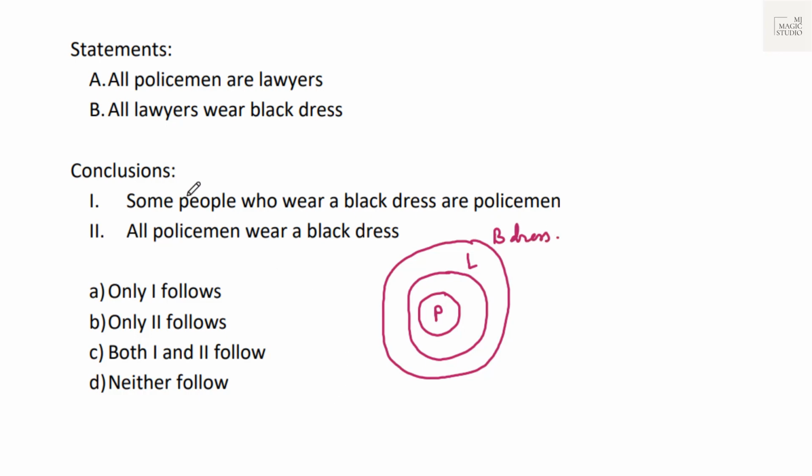Now, we need to check which of these conclusions follows from the Venn diagram which we have constructed. Some people who wear a black dress are policemen. We can see some people who wear black dress are policemen. That means conclusion 1 follows. All policemen wear a black dress. Here also we can see that all policemen are subset of black dress. That means all policemen wear black dress also follows. That means both conclusions follow. We'll mark option C, both 1 and 2 follow.